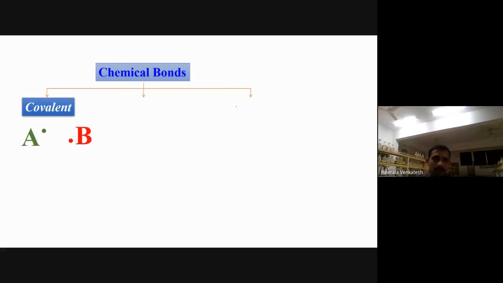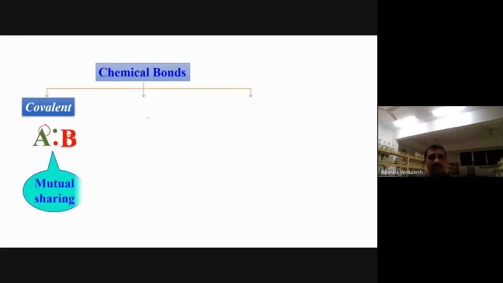One is the covalent bond. How will a covalent bond generally form? A is contributing one electron and B is also contributing one electron, and both are sharing equally. They are mutually sharing equally. This type of bond is called a covalent bond.